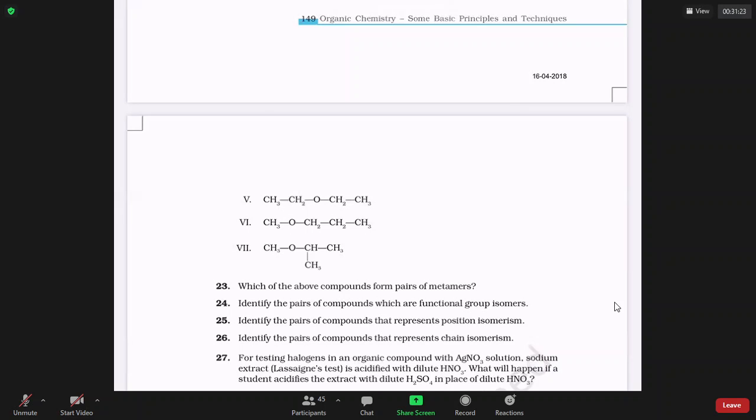They are called metamers because they have the same functional group. What about 1 and 7? Functional isomers as well as chain isomers. With reference to 1, they are functional isomers. With reference to 5, they are metamers.